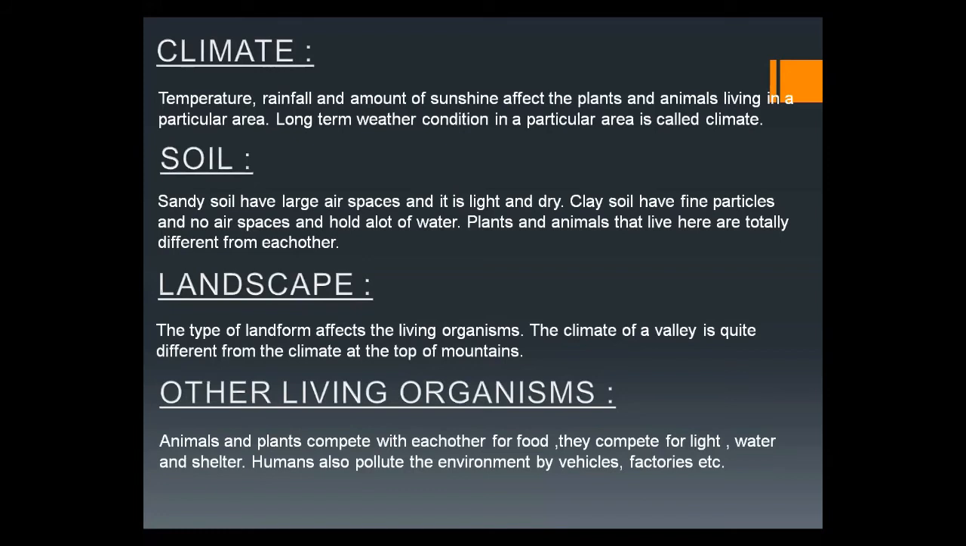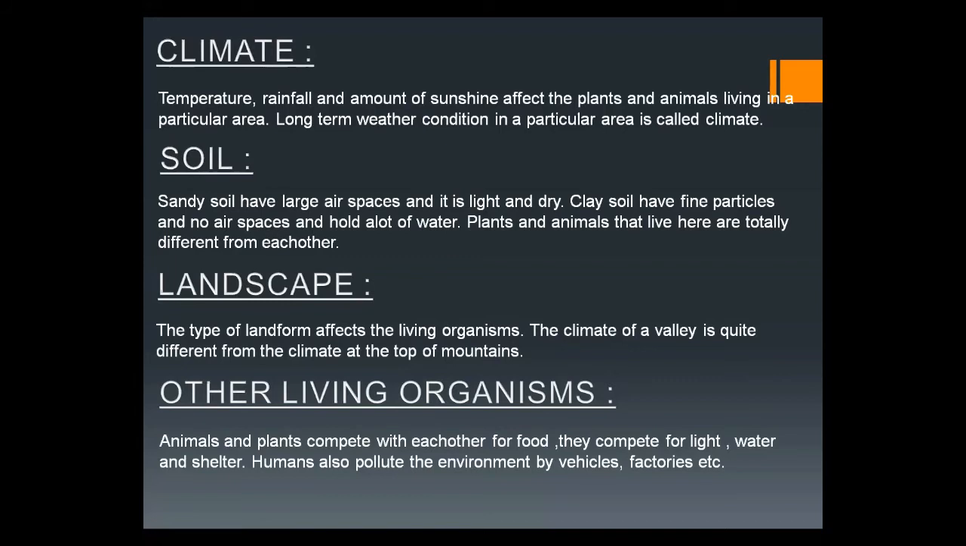The quantity of rainfall, the temperature, the amount of sunshine, all these things affect the plants and animals living in a particular area, and they have some changes, some modifications, some adaptations to live in the specific place. That's why we can say the long-term weather condition in a particular area is called climate, and climate is different in different areas. The next feature is the soil.